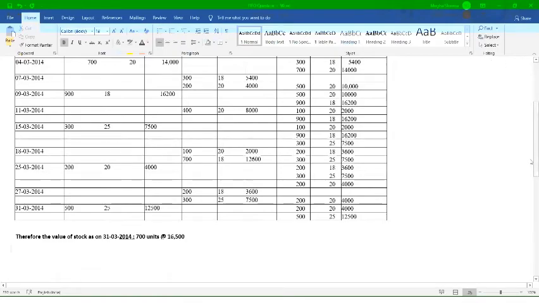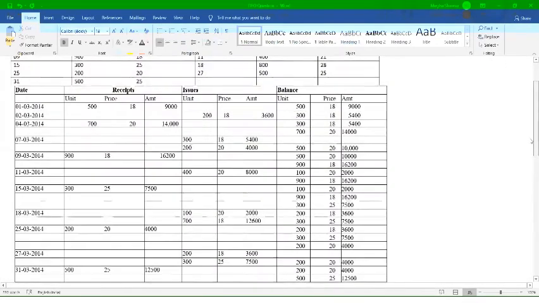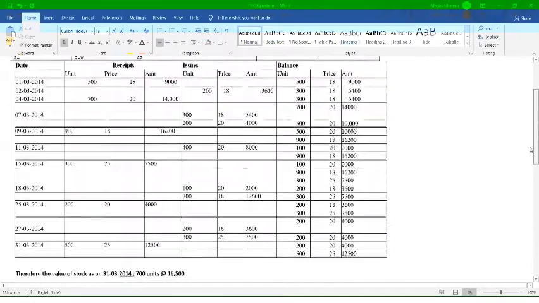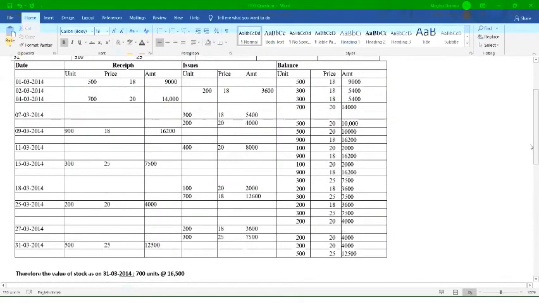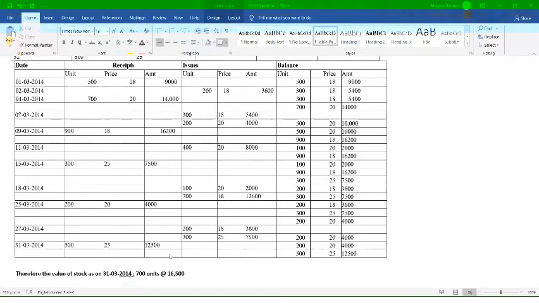Now, as per your table, what is your cost of goods sold? In general, how do you calculate cost of goods sold? Opening stock plus purchases minus closing stock is your cost of goods sold. So in this question, if you sum up your receipt amount, receipt is your purchase. If you total this column, you will get your total purchase.